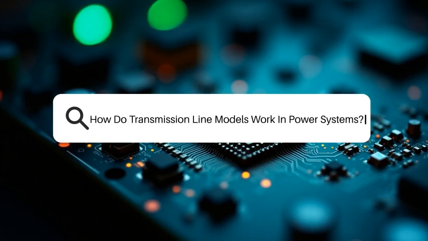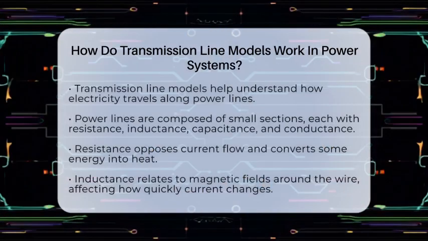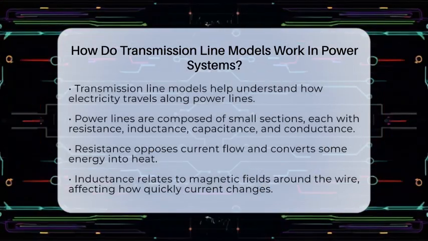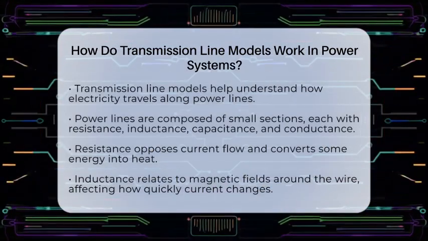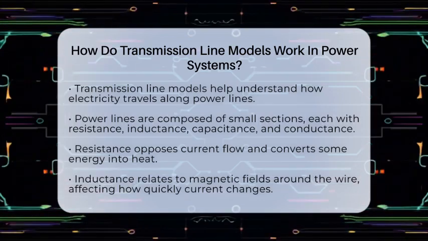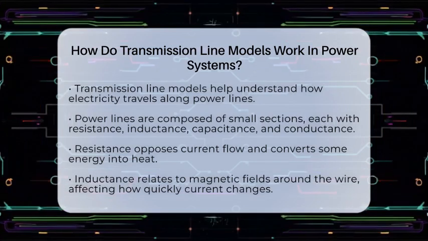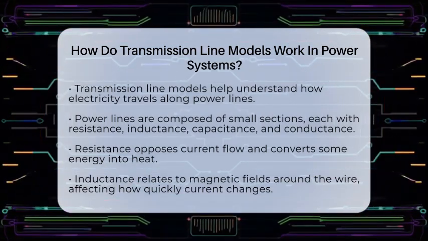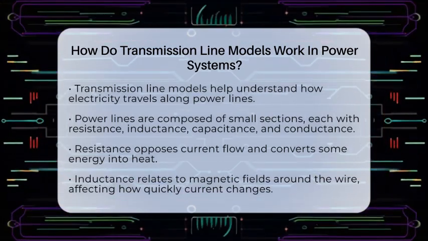How do transmission line models work in power systems? Imagine trying to send a message across a long wire. The way the message travels depends on the wire's properties. That's what transmission line models help us understand in power systems. They are like detailed maps that show how electricity moves along power lines. These models are essential for making sure electricity reaches homes and businesses safely and efficiently.